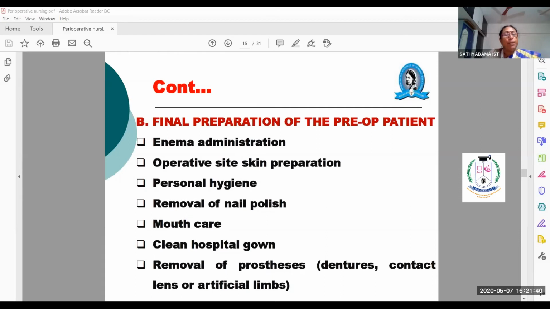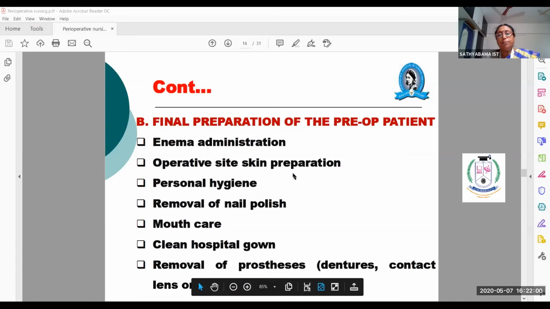That's why, for a minimum of 6 hours before surgery, the patient will be on NPO, that is nil per oral. So the stomach is clean, the intestine is clean, the large intestine is clean, so everything is clean. Then personal hygiene, and operative site skin preparation.